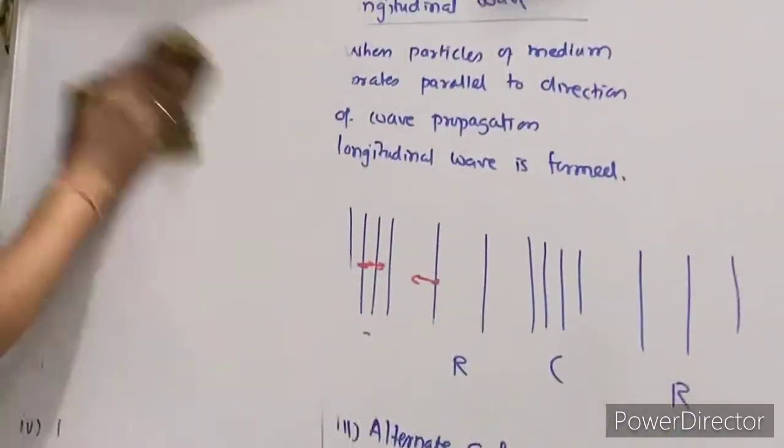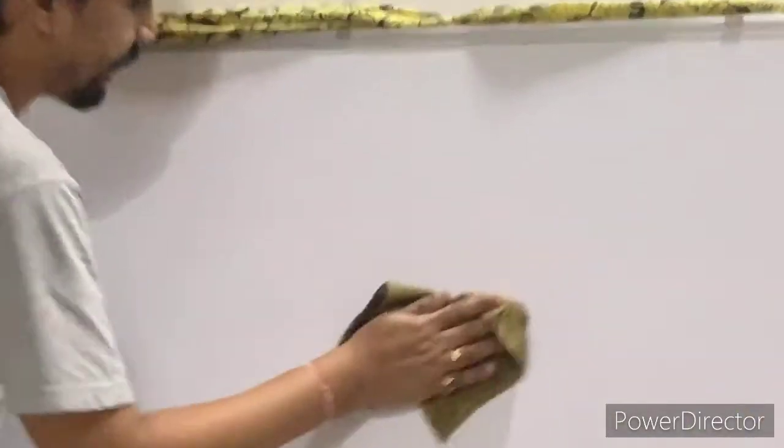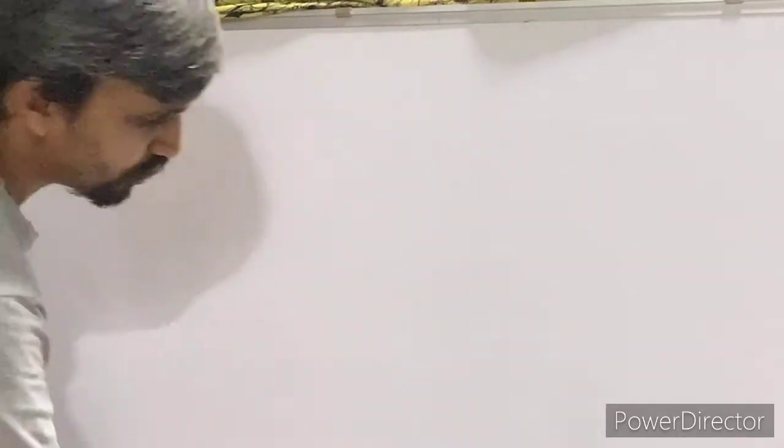Now come to the next part. Whatever I am doing right now, you will not find in the textbook. It is not given. But whatever we are doing is important, not only from 9, it is also important from the 10, 11, 12 point of view. Check the next part.